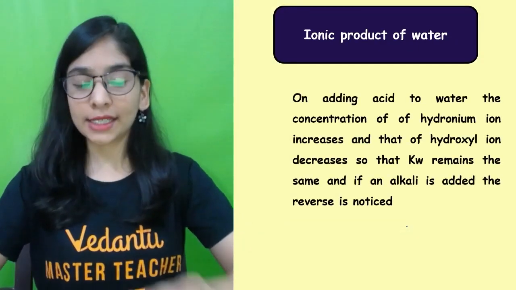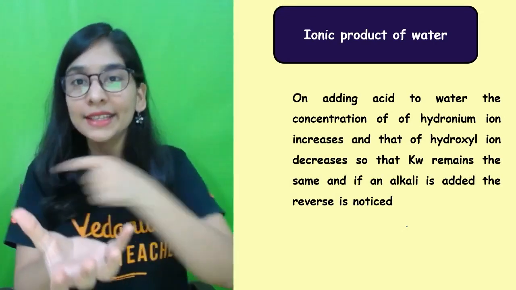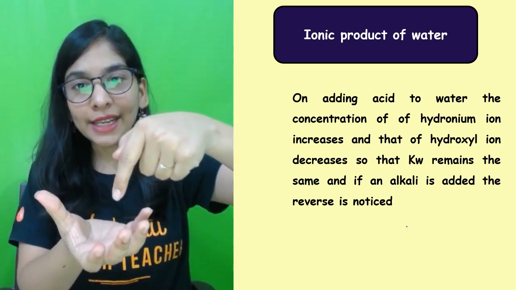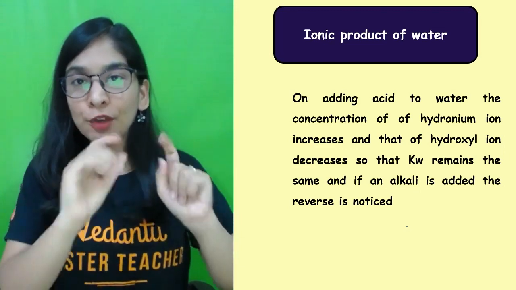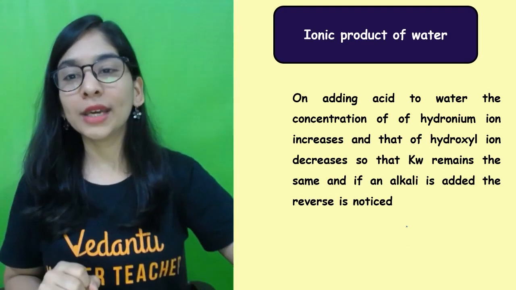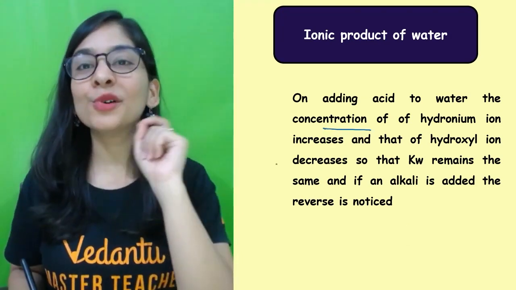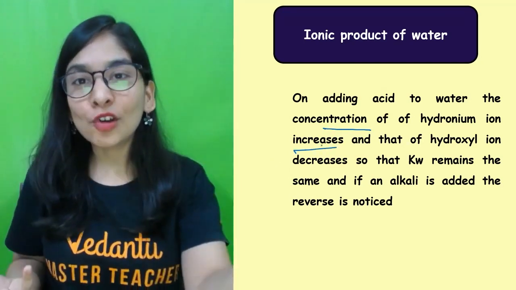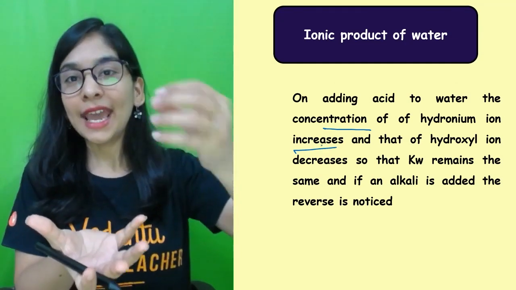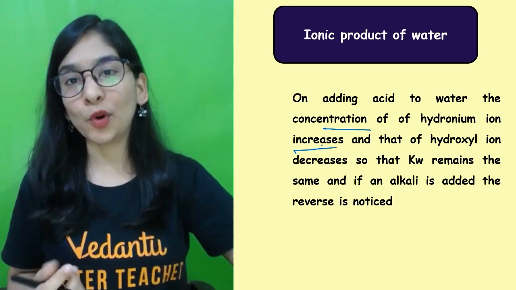Now what's the point? I have my water, and what I ultimately need to check is acid and base. I am going to put acid in the water, or base in the water. So first let's discuss the case of acid. I'm having my water and I'm putting acid into it. What will happen? The concentration of hydronium ion is going to increase. Isn't that an obvious thing? Because water will help the acid to dissociate, and when acid dissociates, it majorly furnishes more and more H positive ions.